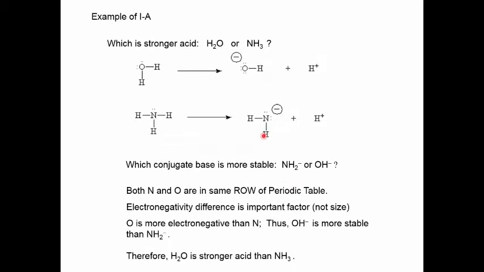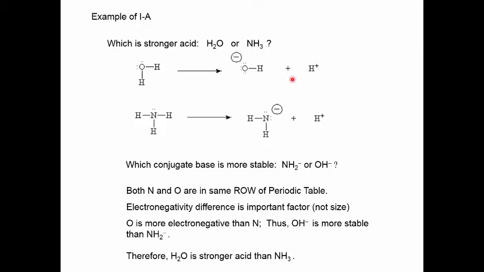Let's look at an example. We ask the question, which is the stronger acid, water, H2O, or ammonia, NH3? Well, in order to assess this, we write the chemical equation for the dissociation of each acid.